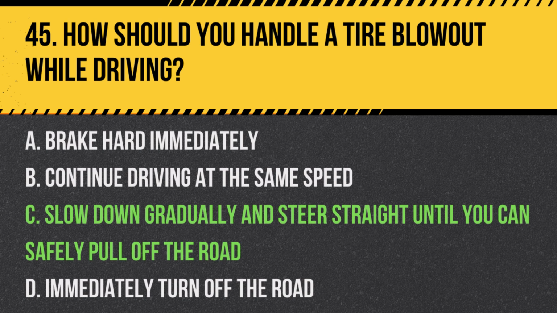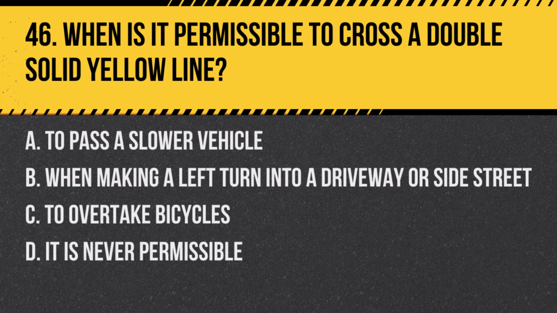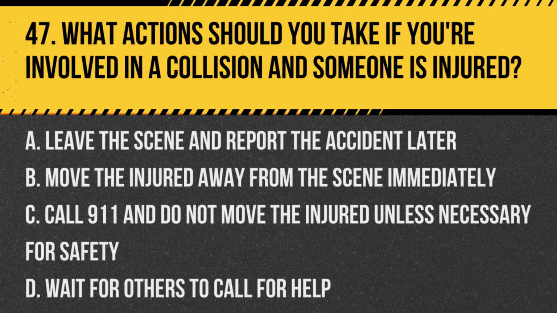down gradually. Question 46. When is it permissible to cross a double solid yellow line? A. To pass a slower vehicle. B. When making a left turn into a driveway or side street. C. To overtake bicycles. D. It is never permissible. Answer B. When making a left turn into a driveway or side street. Crossing a double solid yellow line is allowed when entering or exiting driveways or when making a left turn where permitted.